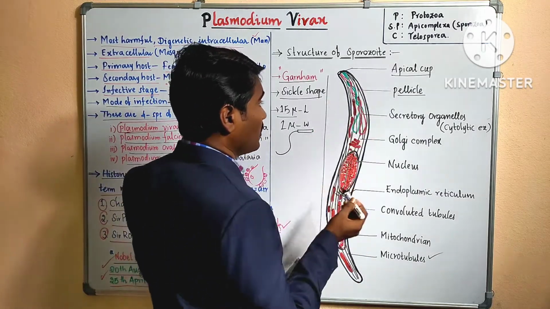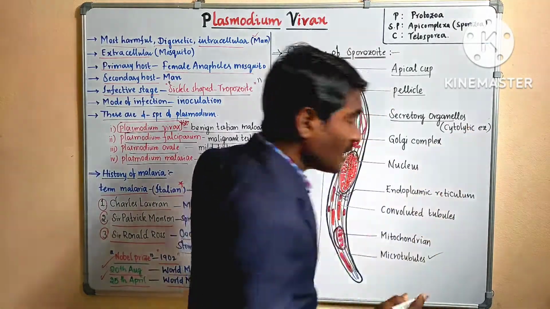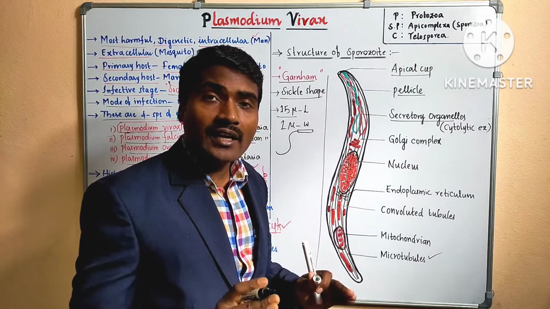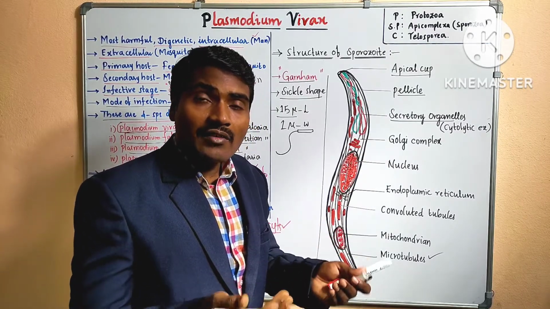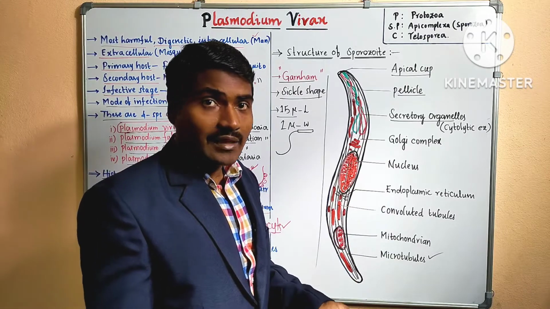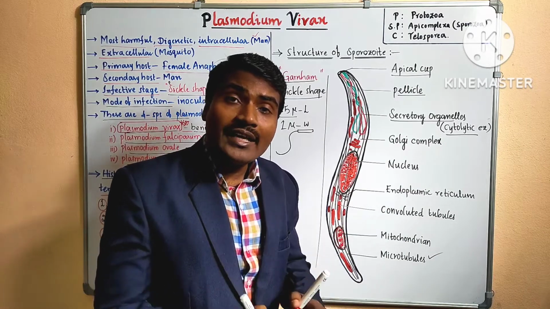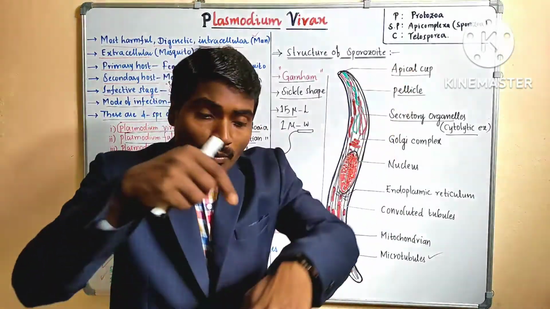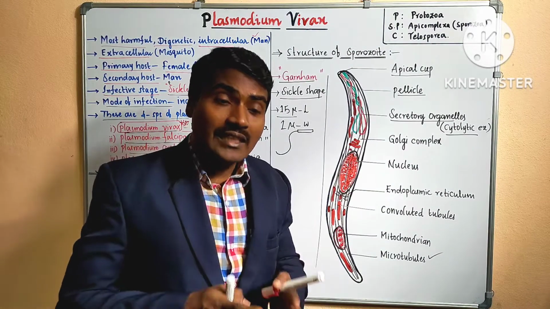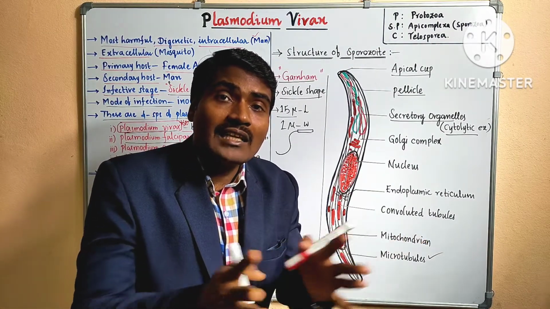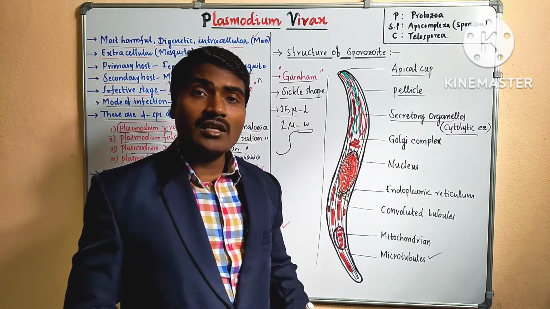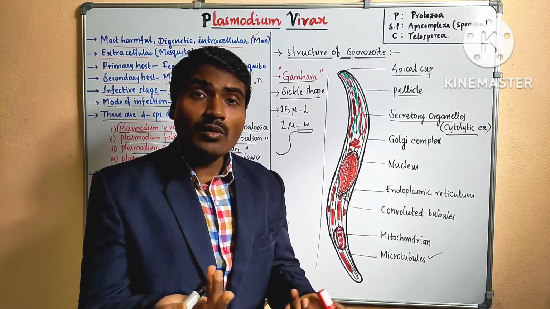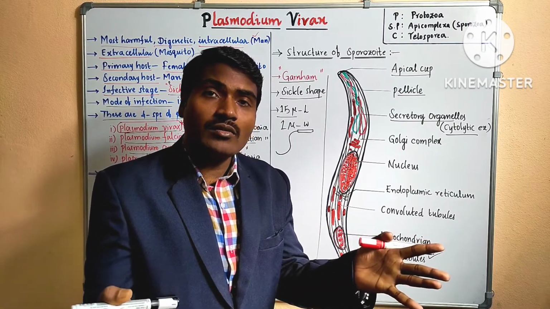In the anterior region, two secretory organelles are present. You can see them in red color and green color. These act like a gland which secretes chemicals, enzymes, especially cytolytic enzymes. Once the sporozoite enters the man, it reaches the liver cells and breaks the liver cell by releasing these enzymes. Cytolytic enzymes help to rupture the host cells. Cyto means cells, lysis means rupturing, breakdown.